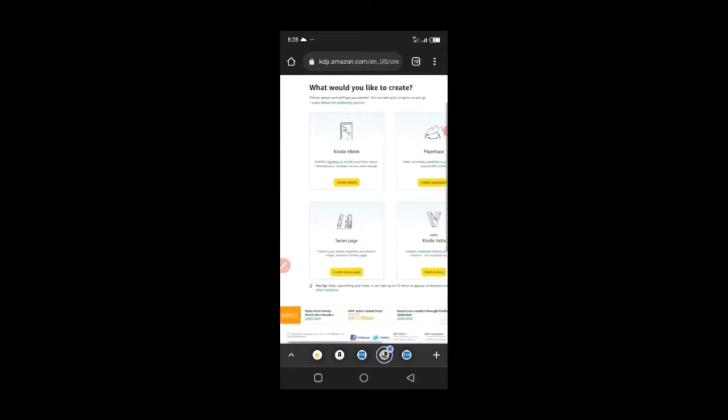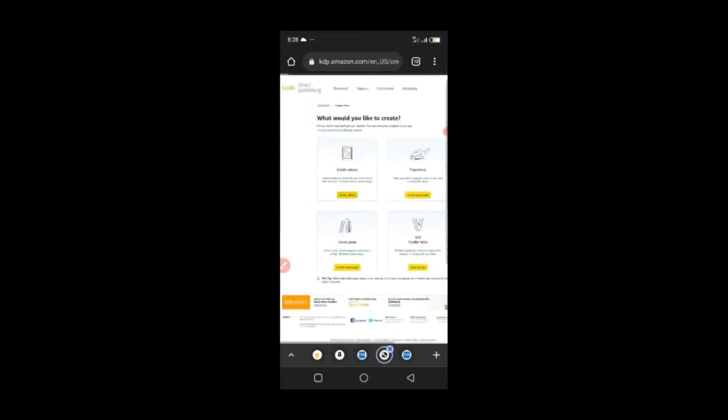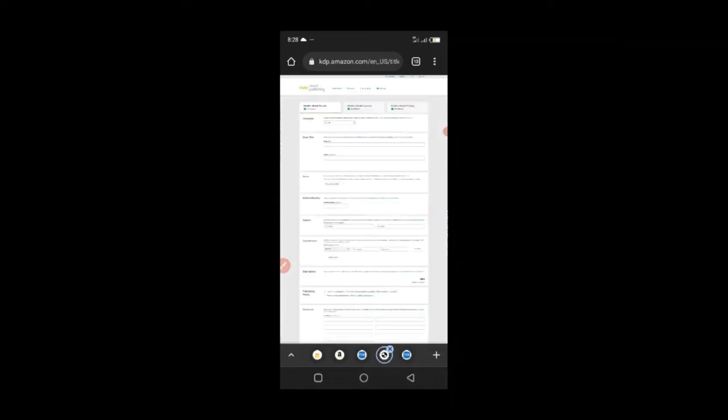So we're going to be starting with the Kindle ebook. I'm going to click create Kindle ebook. When the Kindle ebook page loads, I'm going to see what is required. So you can see the three simple steps.